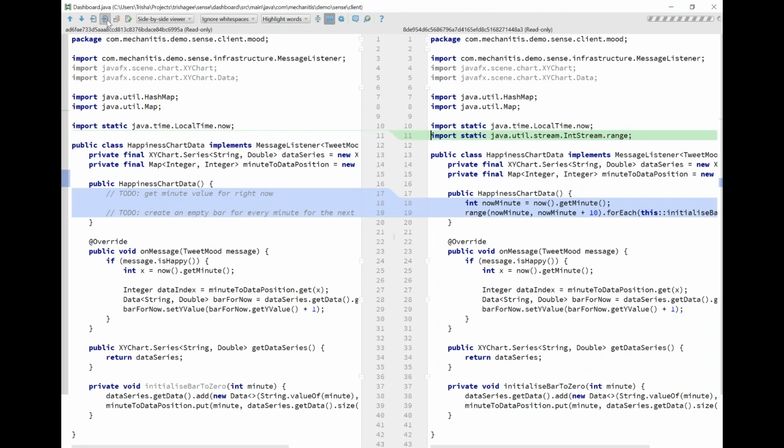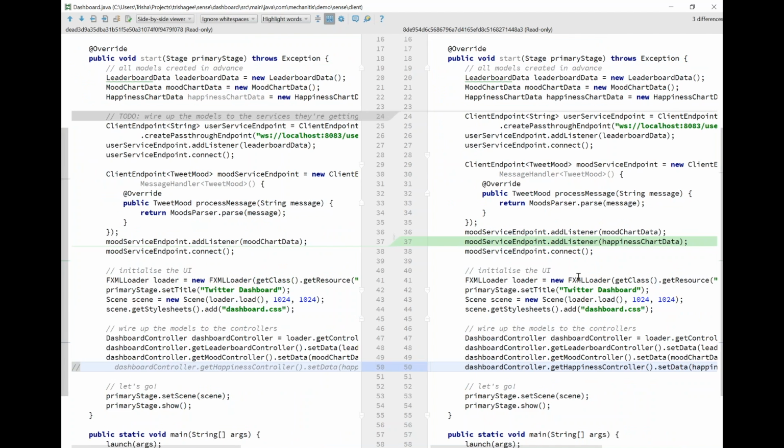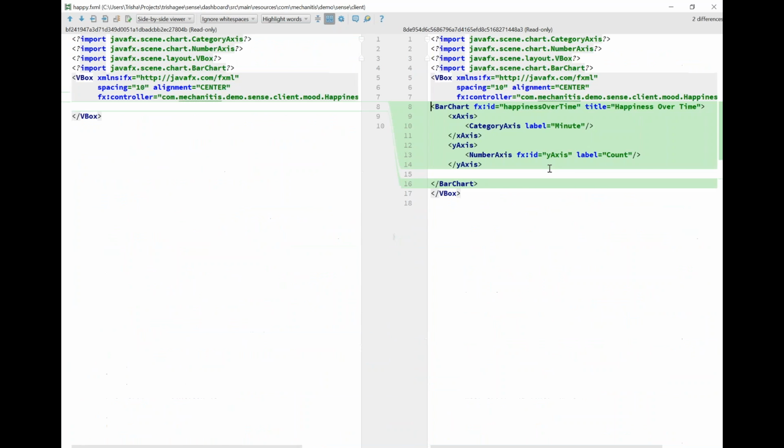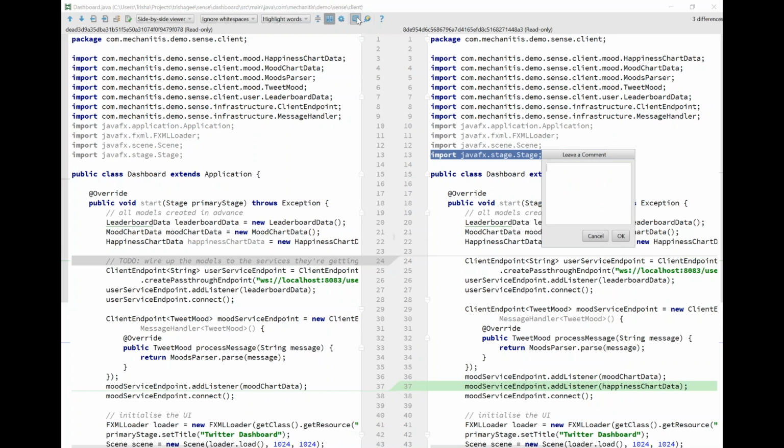So I can see I have the body of some method here, some code added in here, and then I have some XML changes. Now, as the reviewer, I'm going to look at this, and in this particular example, a couple of things jump out at me. One, I've got unused imports here, so I can leave a comment, which is an Upsource comment, on the code in this diff view. So I might say something like, please remove unused imports.